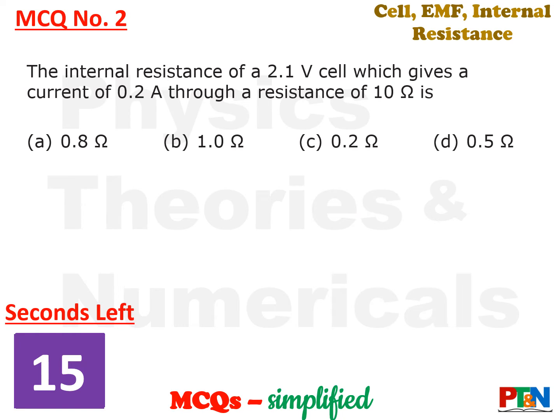Next MCQ. The internal resistance of a 2.1 volt cell which gives a current of 0.2 ampere through an external resistance of 10 ohm is: 4 options for you. 15 seconds time. Your time starts now.